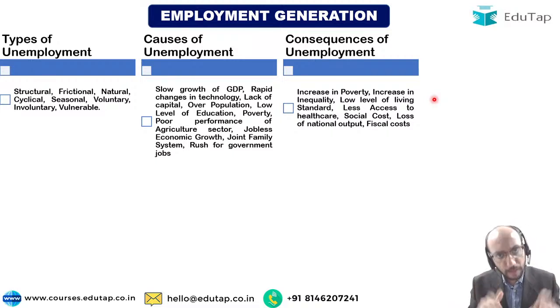And then there are others: I may take up alcohol, I may get addicted to drugs, I may start inflicting violence upon my family members. So there are social costs related to unemployment.